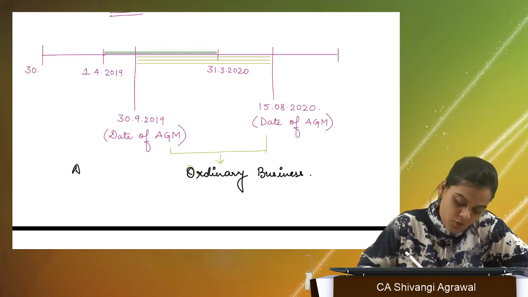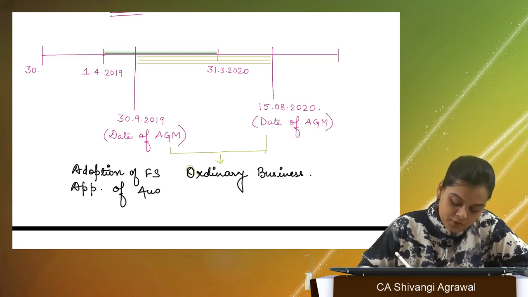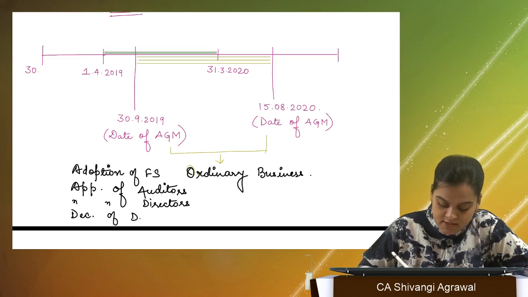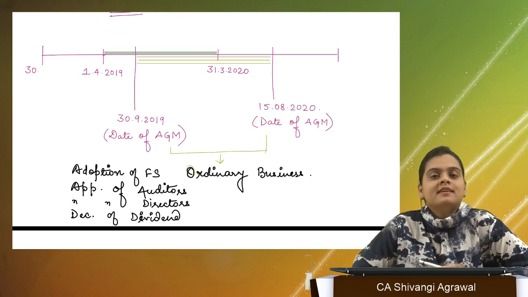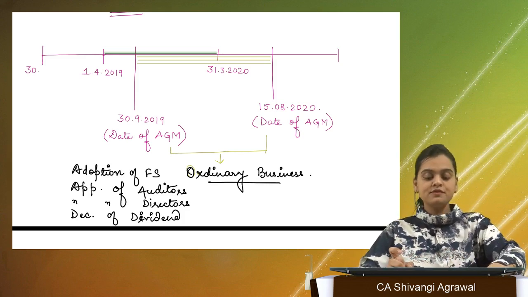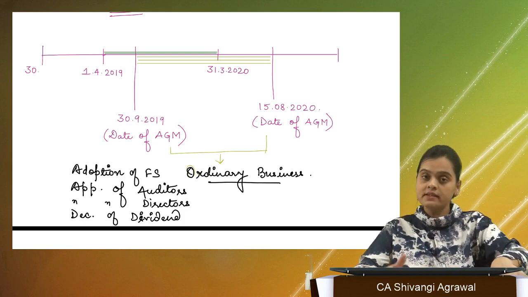They are adoption of financial statements, appointment of auditors, appointment of directors, and lastly declaration of dividend. These are the 4 items we have as ordinary business.